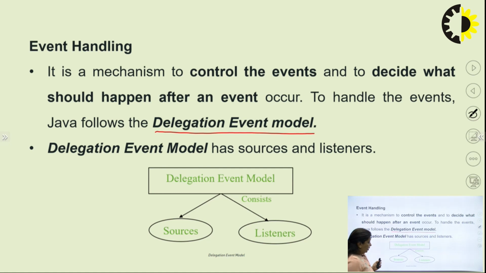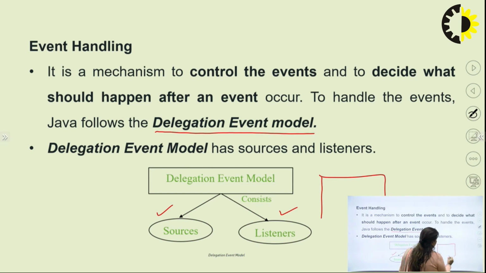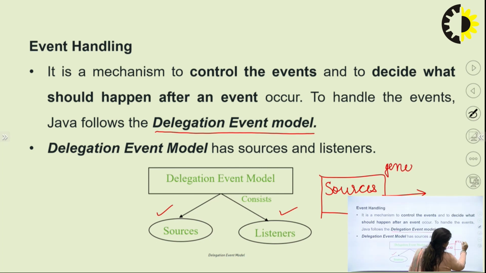This model consists of two main things, sources and listeners. Now what are these sources and listeners? As the name says, sources are responsible for generation of any event. So whenever there is a source, it can generate an event. Whenever this source generates an event, we need to handle this event.